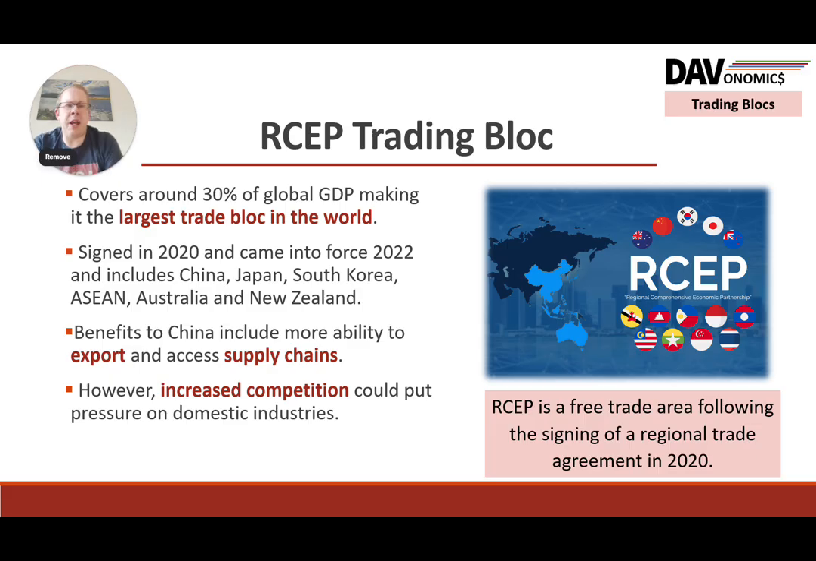From China's point of view, really, it's another opportunity to export, to access global supply chains without tariffs in place. But of course, there is increased competition. There's already increased competition in some ways from local economies, as we saw in the previous slide. But now with lower tariffs, that potentially also means less protectionism and more competition from foreign firms for Chinese companies.